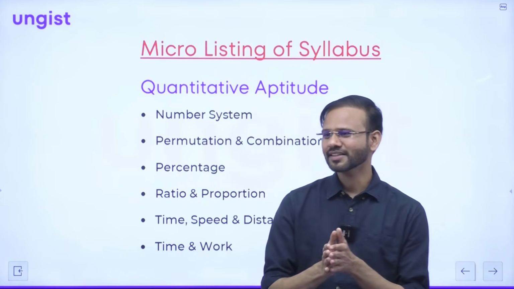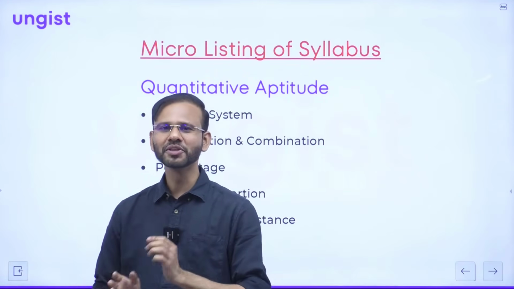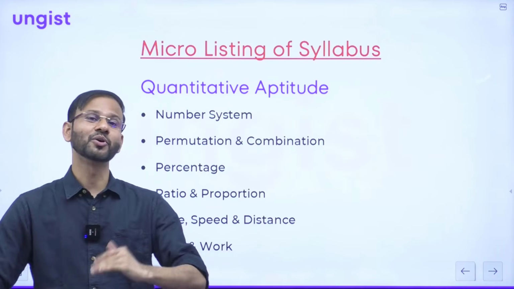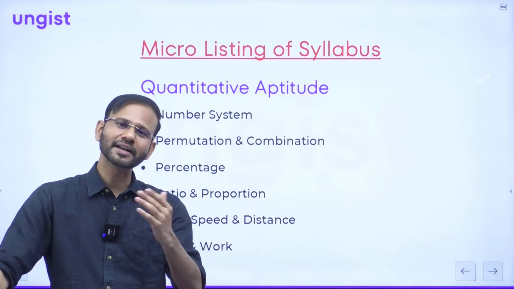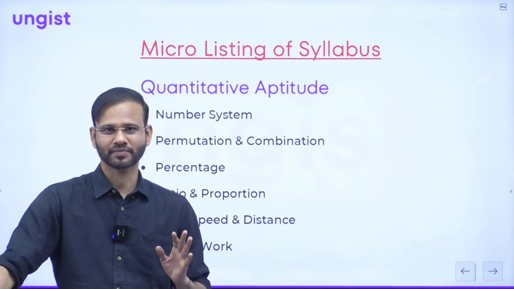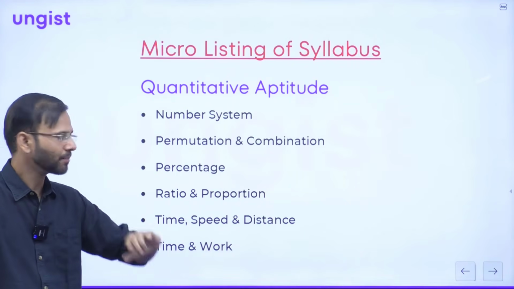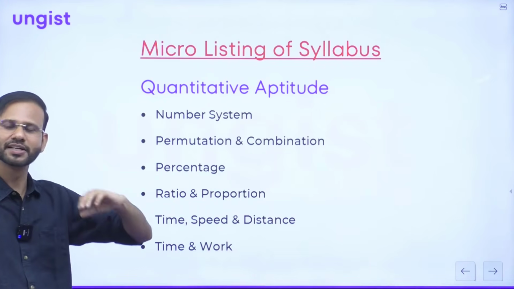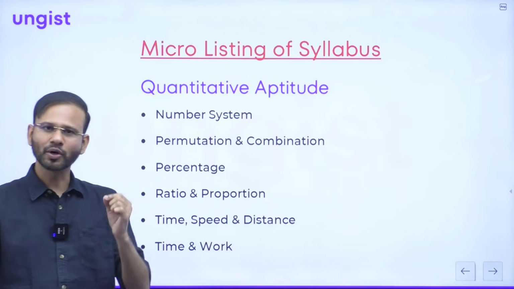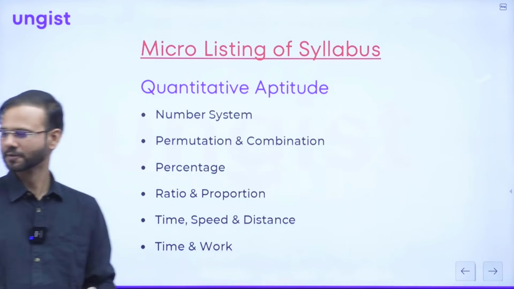So let me tell you guys, with number system and with one more important topic, you can clear the entire cutoff, right? And I'll show you also. But first of all, let's discuss the micro listing. Let's discuss the other topics which are there inside this.